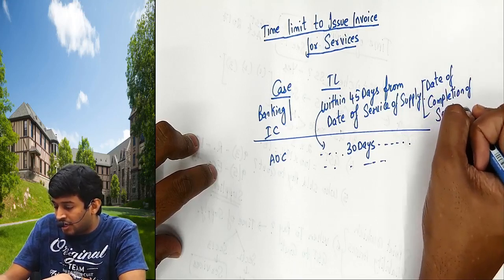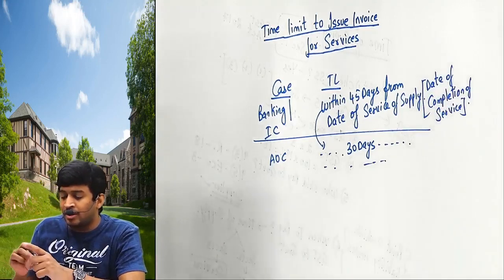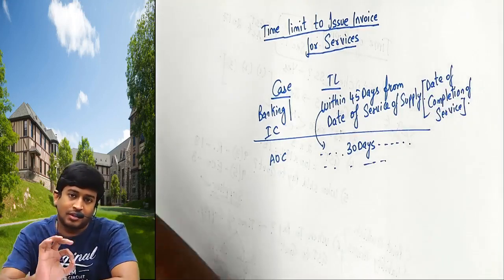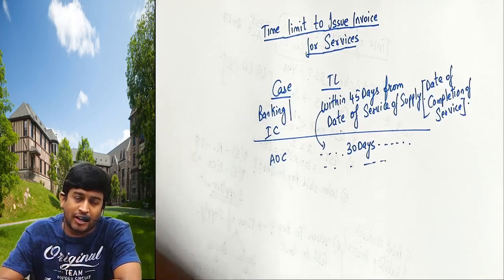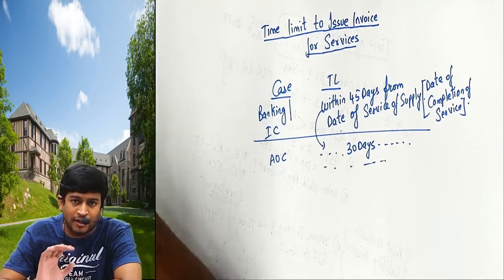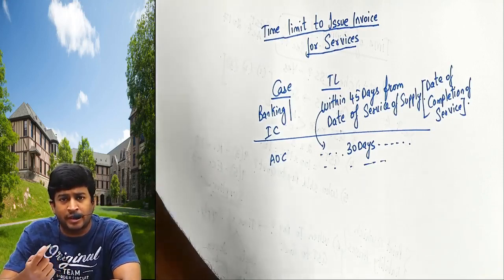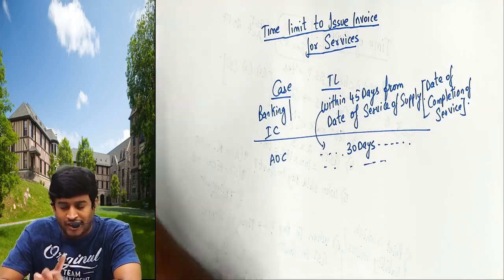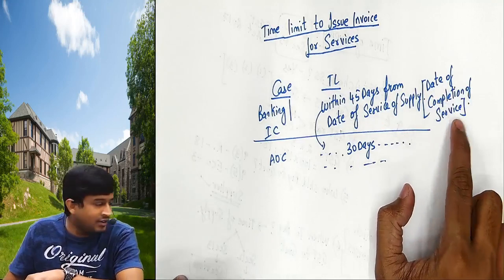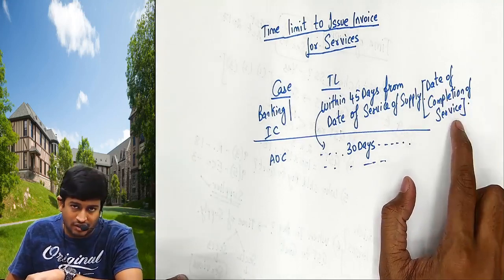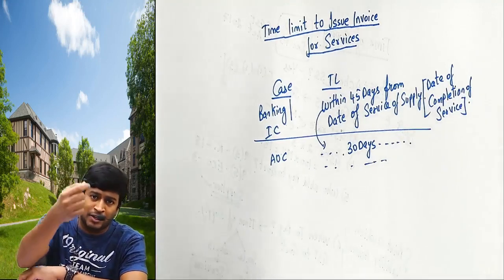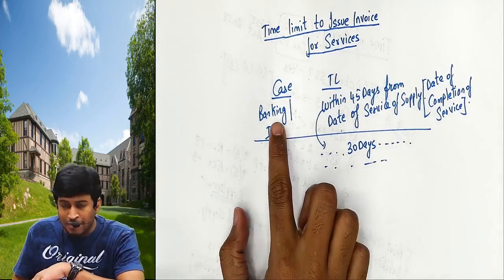अब लॉजिक समझाता हूं मैं. Assuming you are an auditor, you are doing an audit of a client. Audit is completed. When do you say audit is completed? When you submit the audit report to the management. That is called date of completion of service. Then you will have to give a bill to the client. Are you a banking, insurance?